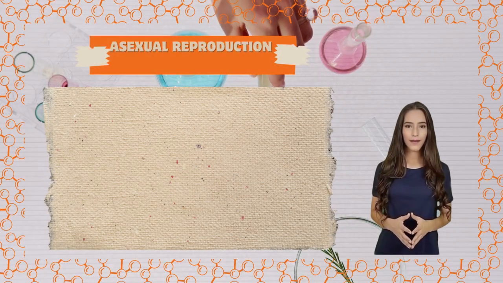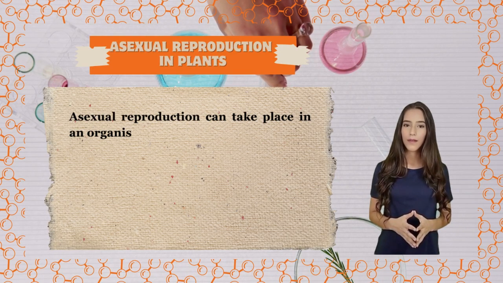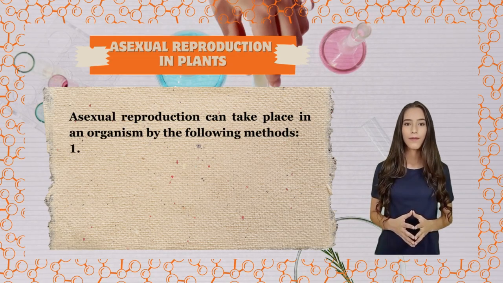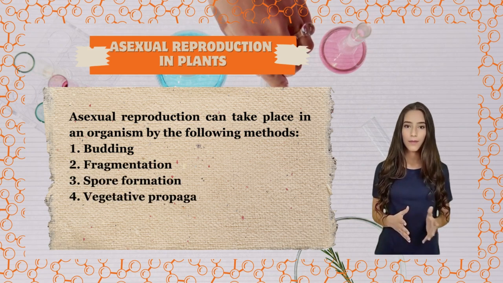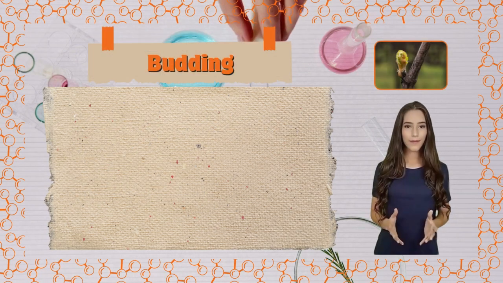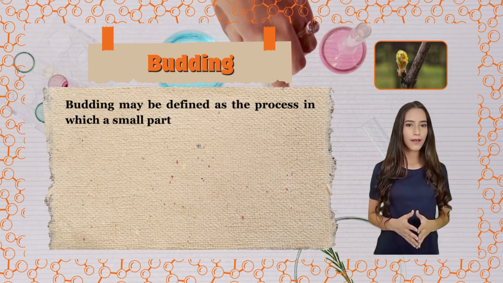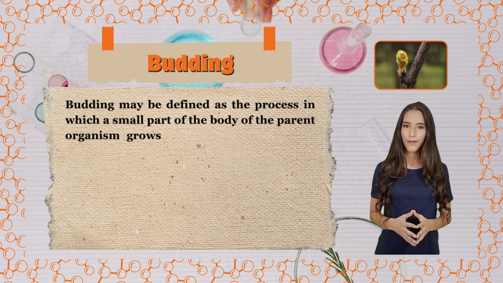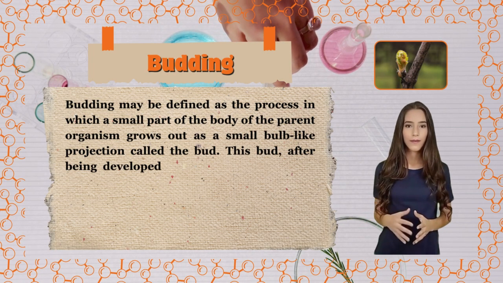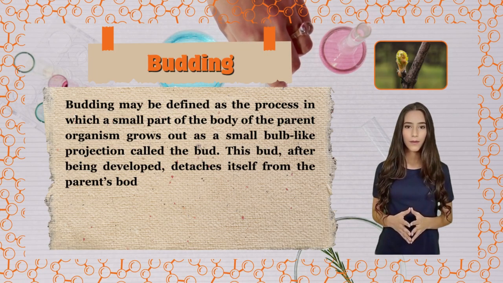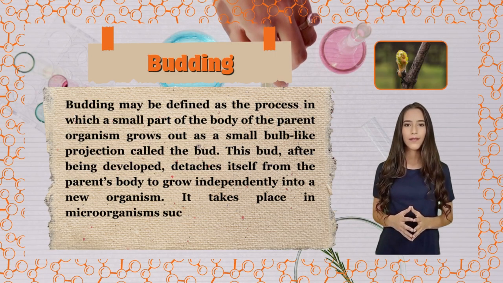Asexual reproduction in plants. Asexual reproduction can take place in an organism by the following methods: 1. Budding, 2. Fragmentation, 3. Spore formation, 4. Vegetative propagation. Budding. Budding may be defined as the process in which a small part of the body of the parent organism grows out as a small bulb-like projection called the bud. This bud, after being developed, detaches itself from the parent's body to grow independently into a new organism. It takes place in microorganisms such as yeast.